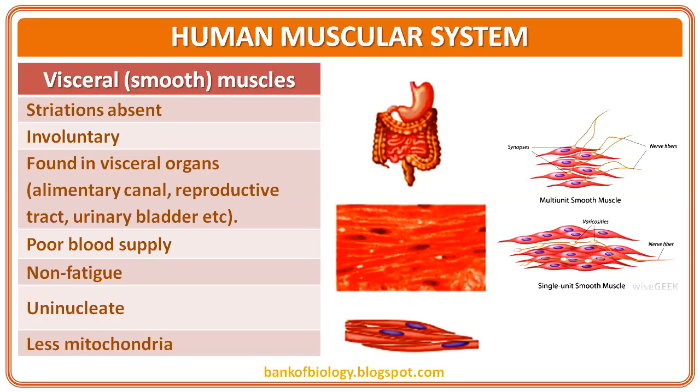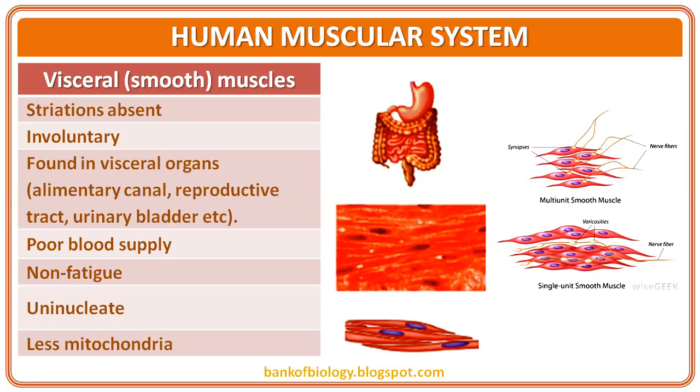Now when I ask why the visceral muscles are non-fatigue, even though they have poor blood supply, that means they work slow. When they work slow, they don't require much oxygen. The energy we are supplying will be sufficient. No oxygen debt can be created. So our view and our angle is changed because of this. This kind of thing we learn in first year also. But after learning muscle contraction, it will become more productive for us. That means our vision will be changed. Okay.